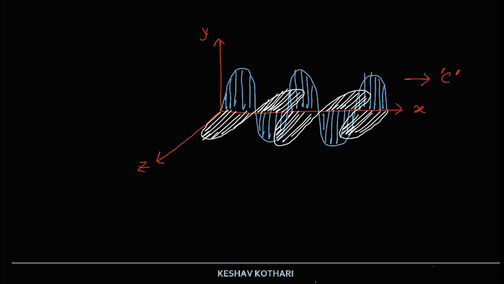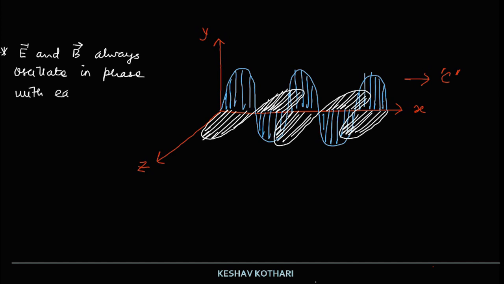So the points which we are establishing over here: the first one is the electric field vector and magnetic field vector always oscillate in phase with each other.